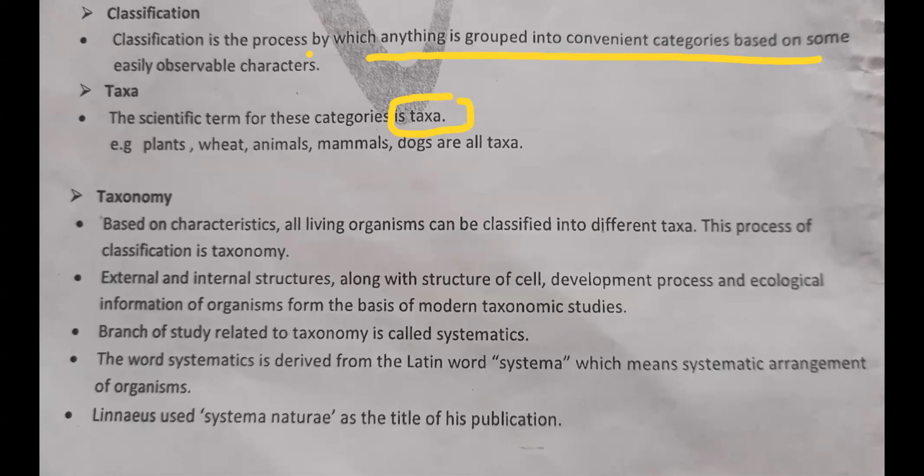Some examples: plants, weeds, animals, mammals, dogs are all taxa. Now understand this. When we think about mammals, can you give me certain characters for mammals? Which things should be present so we can call them mammals? Can you tell me?